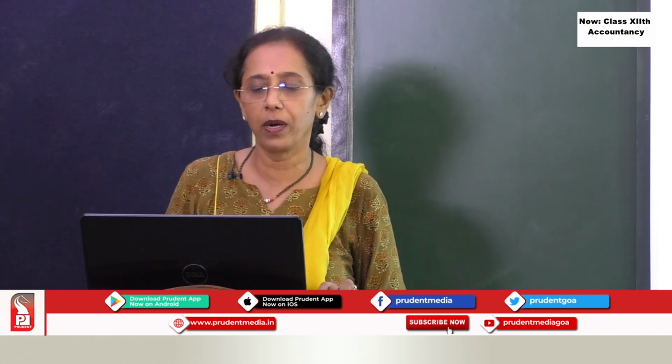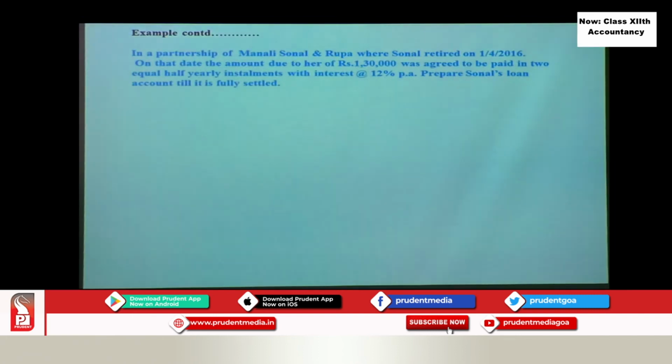Let us continue with the same example from the previous problem. Manali, Sonal and Rupa were partners. So I'll take the same problem, where Sonal retired and her balance due was given as 1,30,000. This was paid in 2 equal half yearly installments. This is very important. How many installments are given? Accordingly you have to divide that amount. So 2 equal half yearly installments at the interest of 12% per annum.